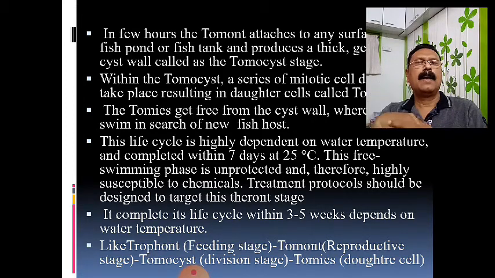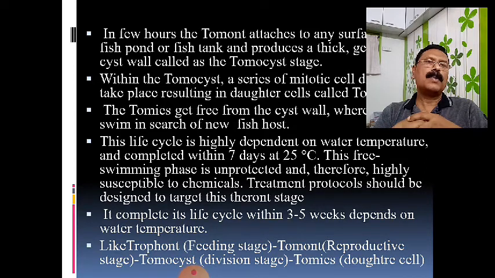You have seen this life cycle: the trophont is the feeding stage, which converts into the tomont, that is the reproductive stage. See that slide. Then the tomocyst, that is the division stage, and later on it forms the tomites, the daughter cells, and again it converts into the adult trophozoite or trophont.